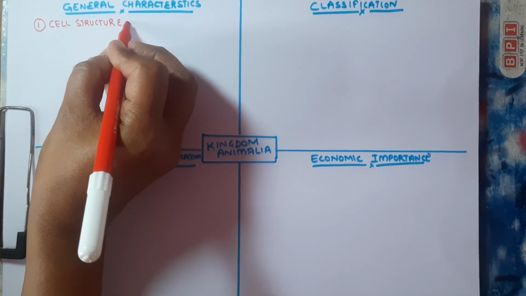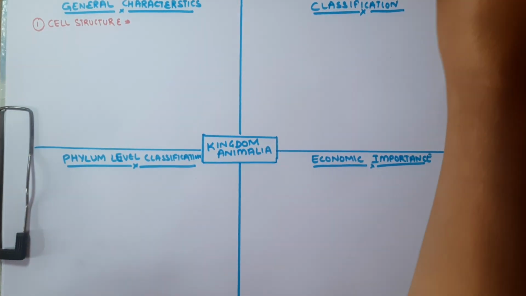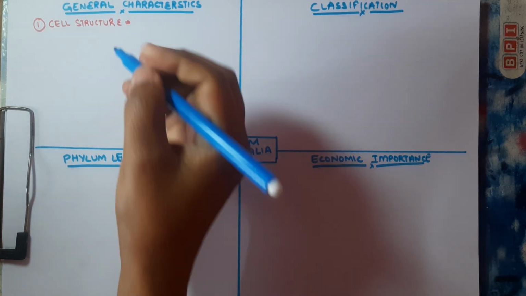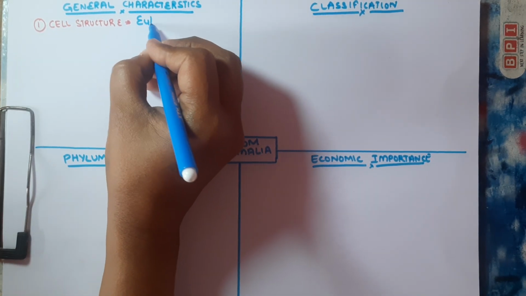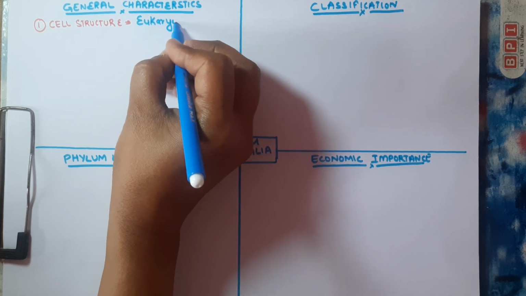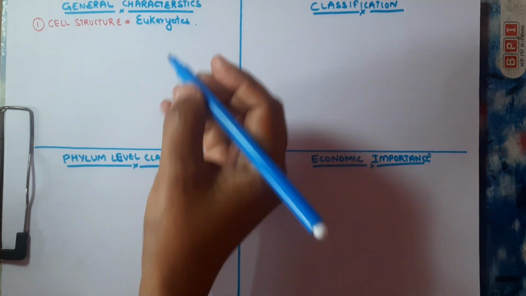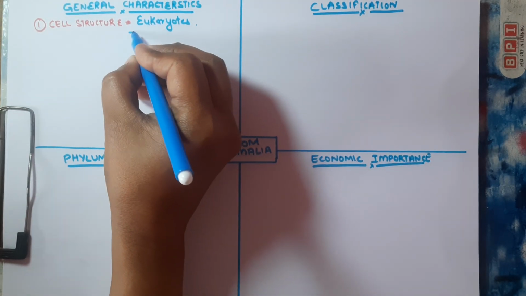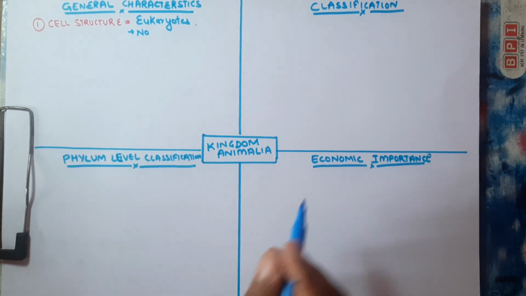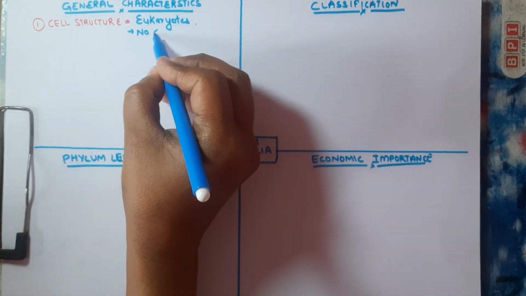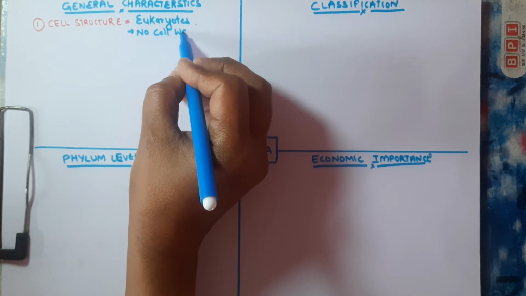Animal cells are eukaryotes. We know what eukaryote means: they have a well defined nucleus, but they do not have a cell wall. This is the major difference between the species belonging to kingdom Plantae and kingdom Animalia. Plants possess the cell wall, however the animal cell does not possess the cell wall.